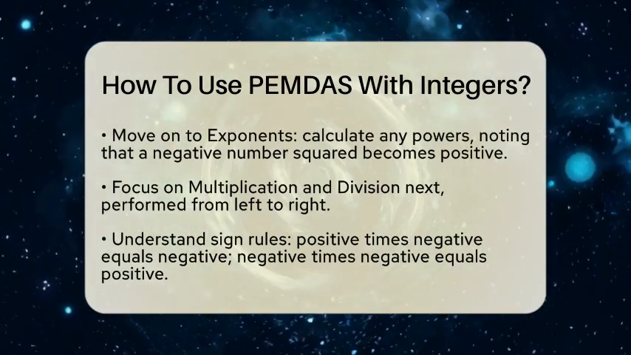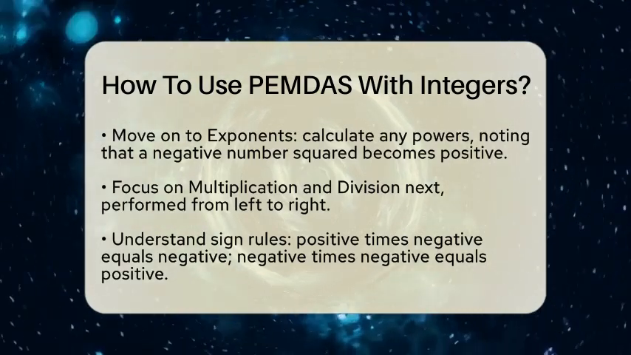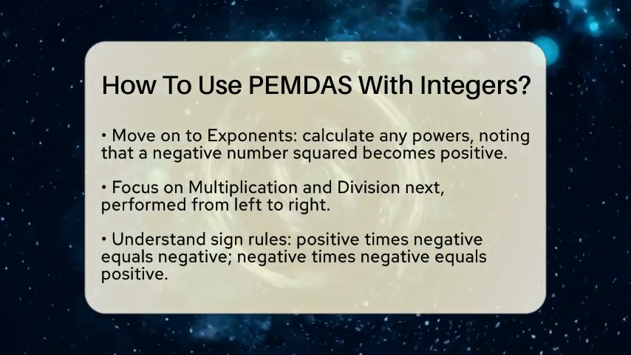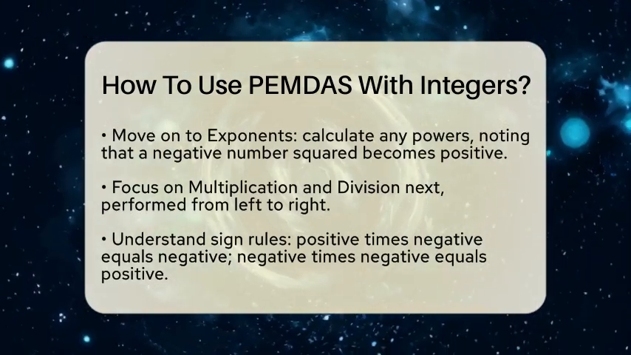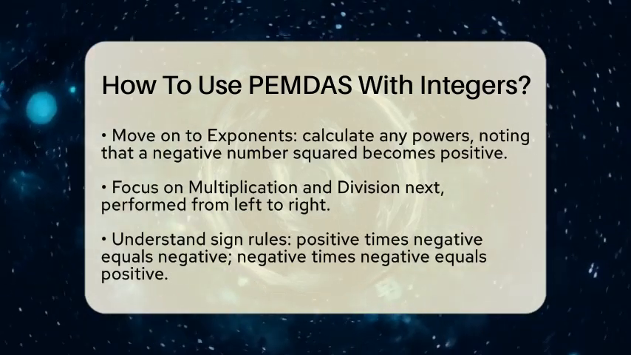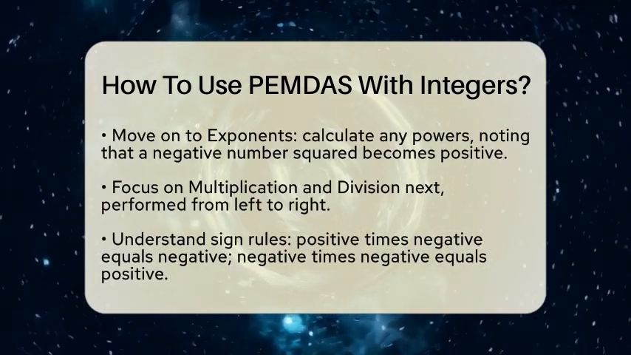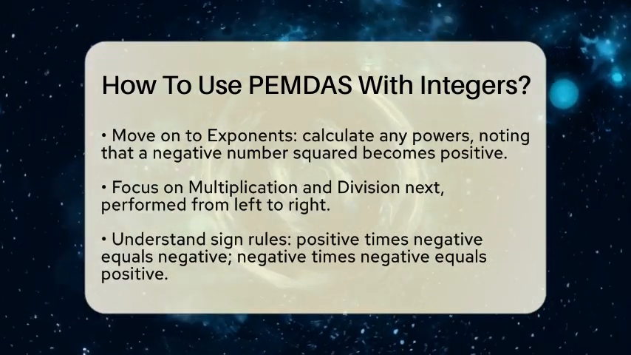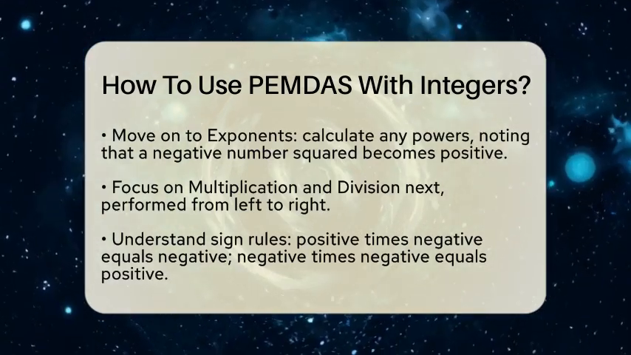After handling parentheses and exponents, we focus on multiplication and division. These operations are performed from left to right. It is important to remember the sign rules when working with integers. For instance, multiplying a positive integer by a negative integer results in a negative integer, while multiplying two negative integers gives you a positive integer. The same rules apply to division.